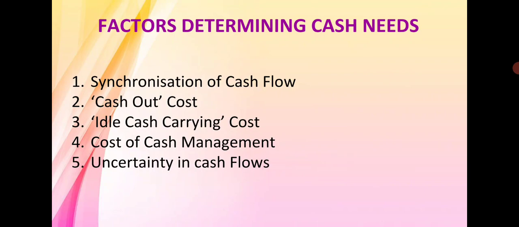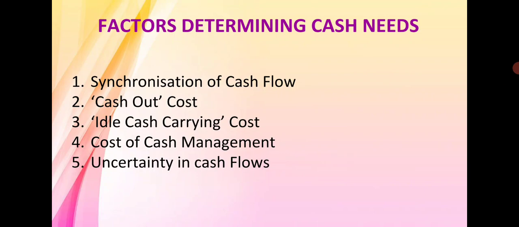Basically, the need for maintaining a cash balance arises from a mismatch of cash receipts and cash payments. When there is no proper match between the receipts and payment side, at that time scarcity may arise.